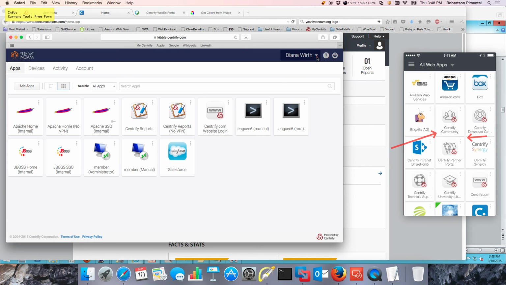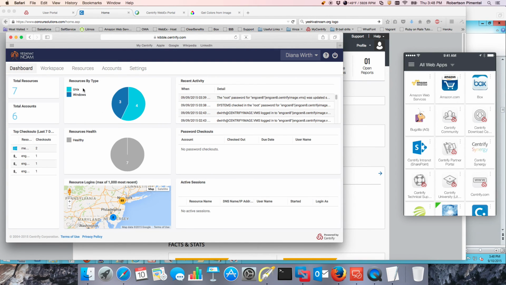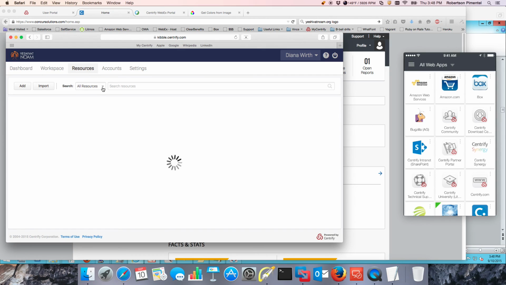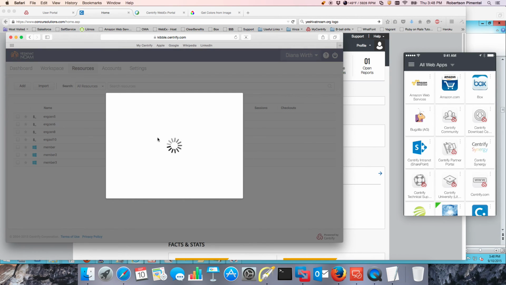Okay. Here, the privilege service provides basically several key capabilities. The first one is session brokering. And what that means is that you can have those resources, and I know that you mentioned that you have network devices. So notice that we support Cisco devices, Juniper devices, Windows servers, Unix servers. And the idea is that if you need access to a system, you can get either a manual login or an assisted login. So I can have, for example, I'm managing the root account here. I can get a login to that session, right, in Engineering 8.